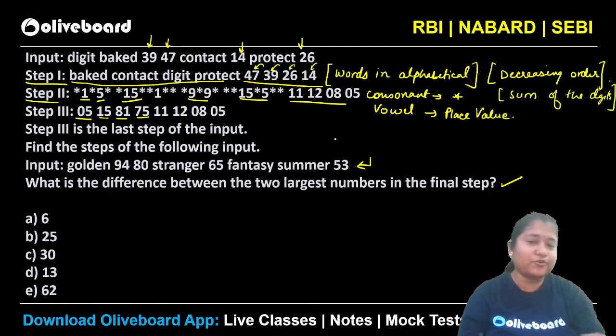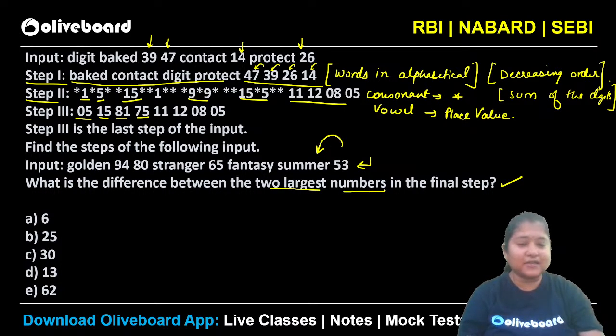So now you have to do one thing, that is you have to find the output for this particular input, and then you have to give me the answer: what will be the difference between the two largest numbers? Okay, clear, very easy. Now find the answer to this particular question which is given here, that what will be the difference between the two largest numbers in the final step. Quickly try. चलो जल्दी से try करो.